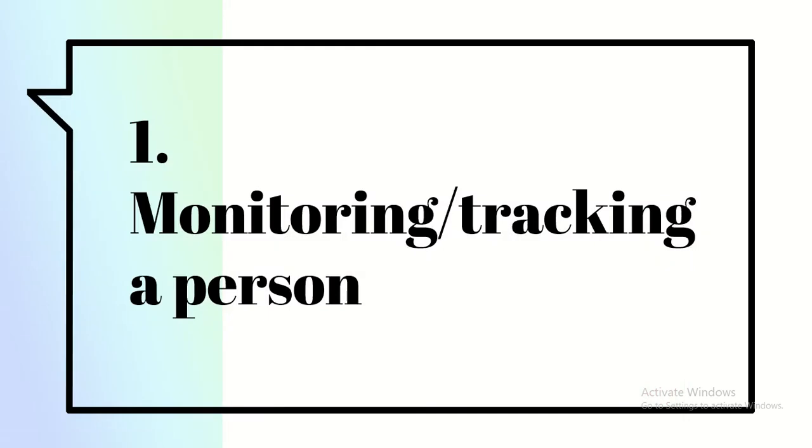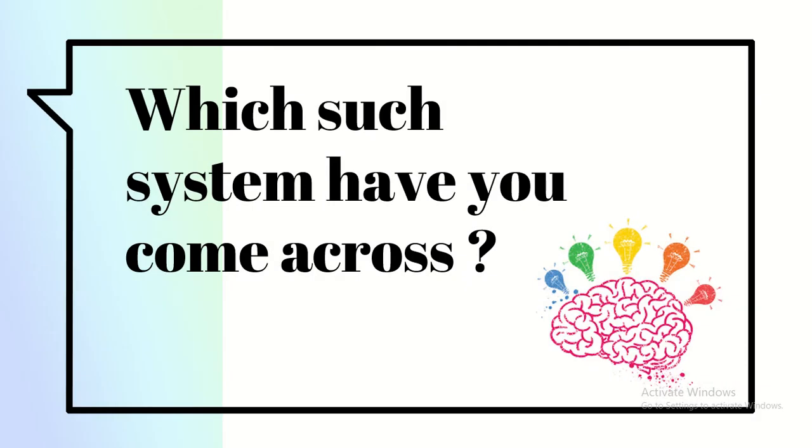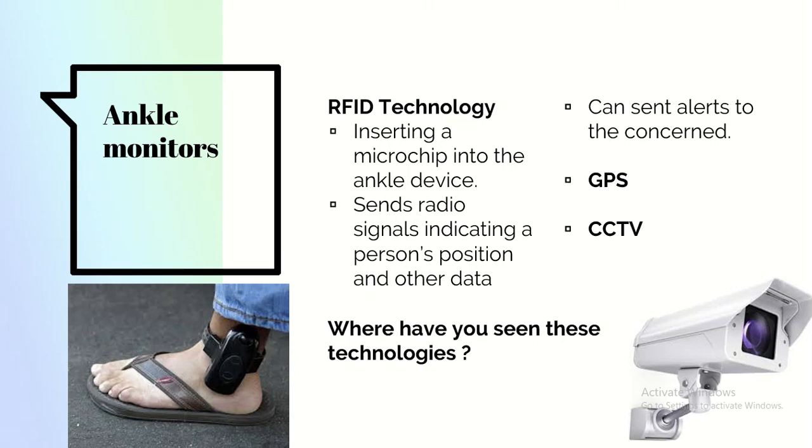The first kind of monitoring and tracking system we are going to discuss is monitoring a person. You can think of which such system you have come across before, maybe in some movies you've watched. One of them is an ankle monitor. The ankle monitor uses RFID technology where a microchip is inserted into this ankle device, and this will keep sending radio signals indicating where a person is at what time. Also, it can send alerts to the concerned department if he goes out of boundary and so on.